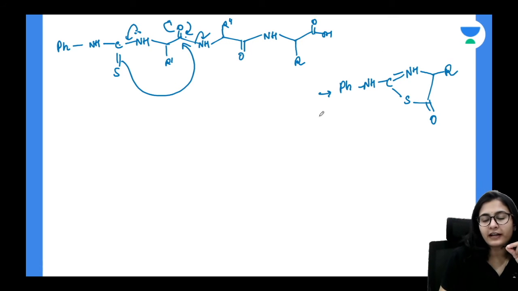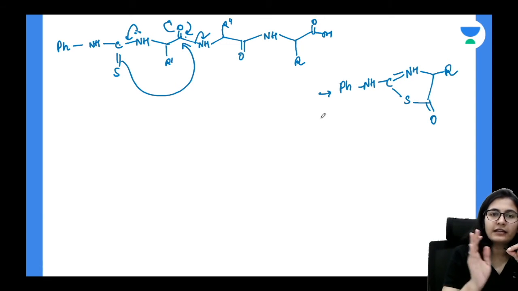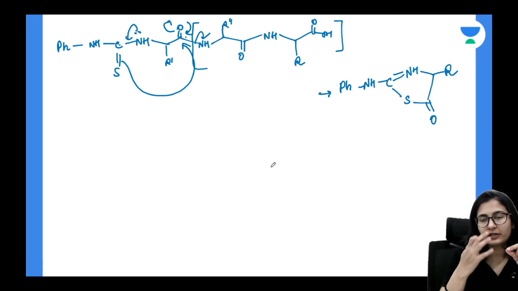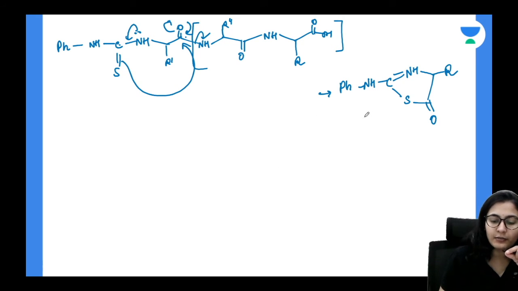You are going to get the 5-membered ring over here, and the remaining portion, the dipeptide, will be eliminated. So this is what you get. Also, when I am providing acid to this system, this is not yet the whole product.